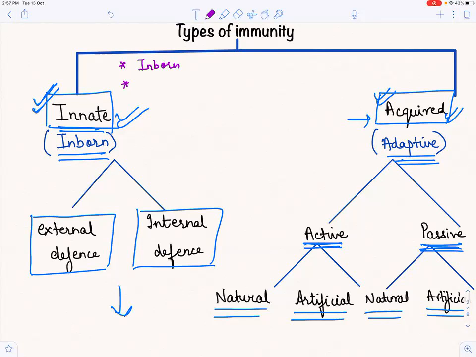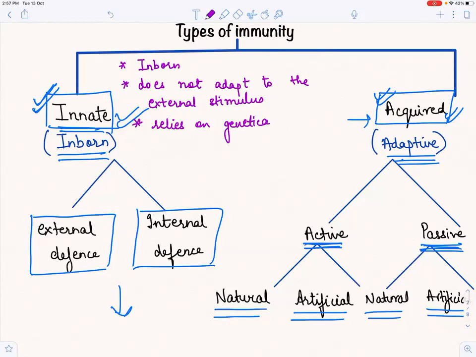It means that this immunity does not adapt to the external stimulus. ये कुछ adaptation नहीं हो रहा है. It is not adapting to the external stimulus. तो कहाँ से आ रही है? Basically, it relies on the genetically coded information, because that's the information we are already born with. So it relies on genetically coded information or patterns, right?